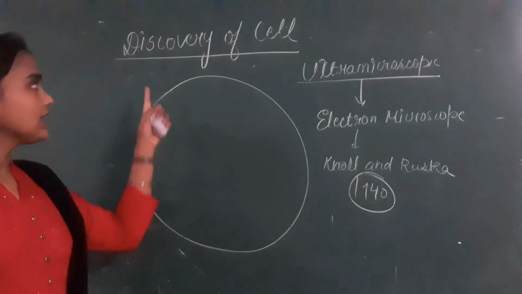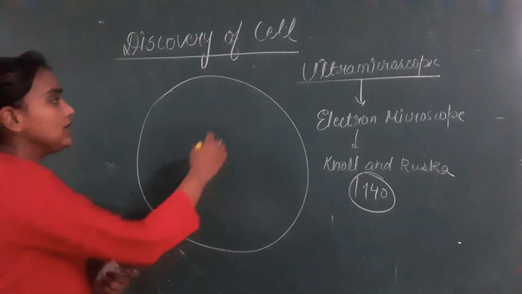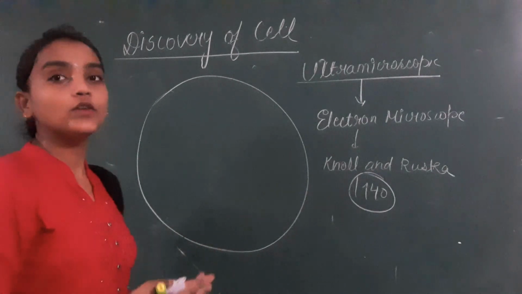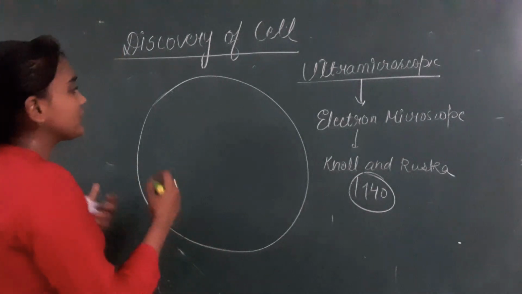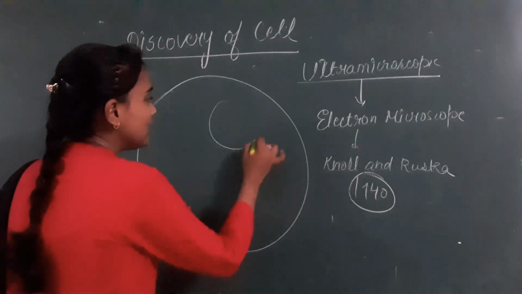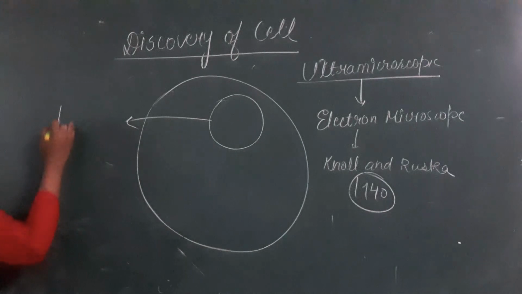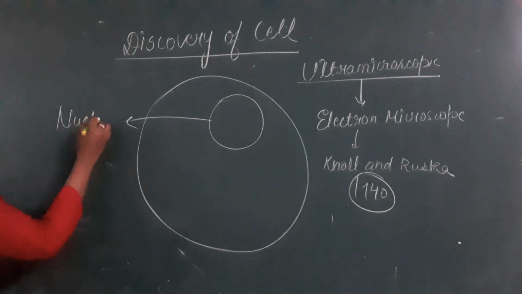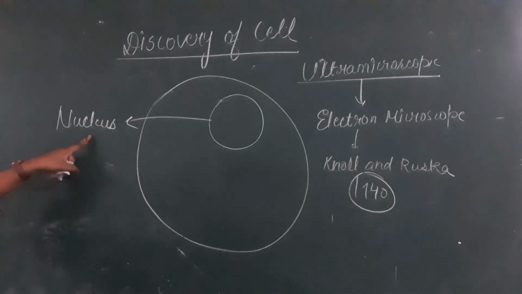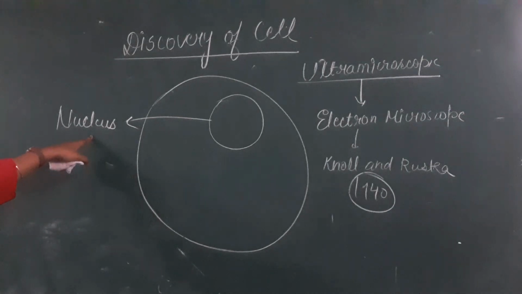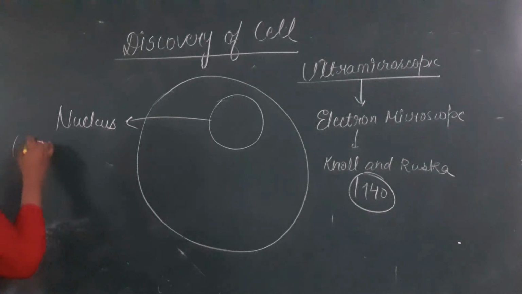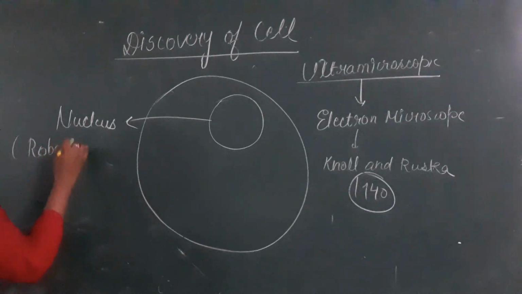Children, after the advent of the electron microscope, it was revealed that inside the cell a small structure is present, and this structure is called the nucleus. The nucleus was discovered by Robert Brown.